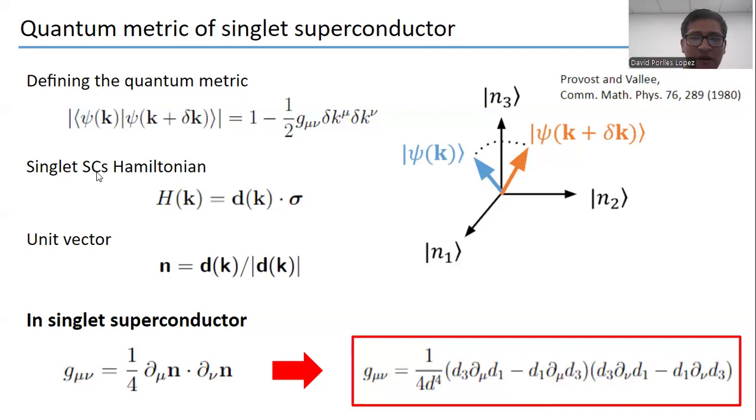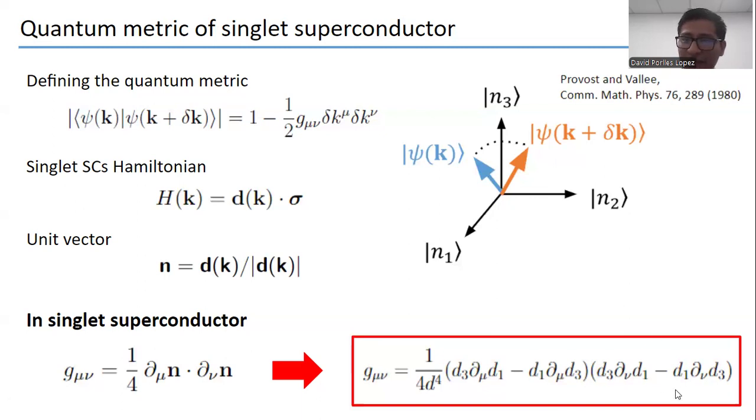As we have seen previously, the Hamiltonian of the singlet superconductor has this form, and we can define a unit vector using this v of k. For the singlet superconductor, we have this expression for the quantum metric of the quasi-particle eigenstate. After some calculation, we can obtain an equivalent form, where it depends on d1 and d3.